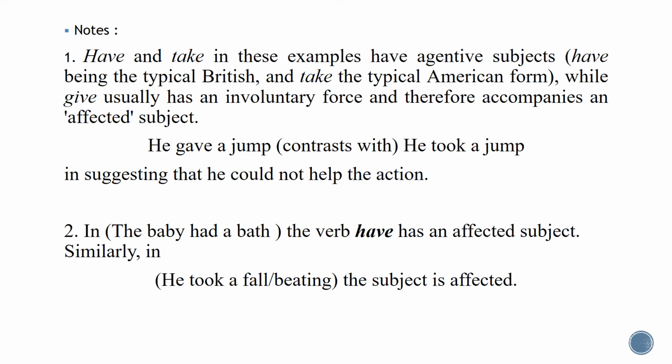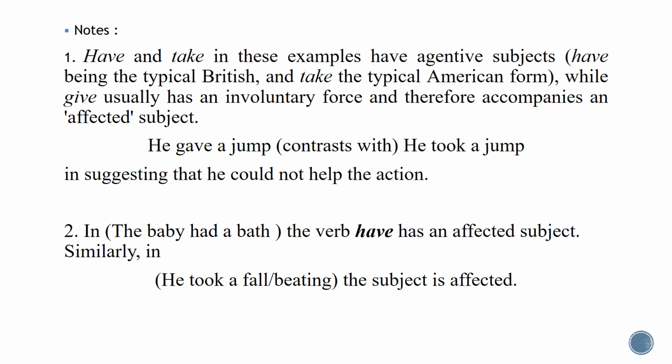Okay, so now when we say he took a beating, in note number one, we said that if your verb is take, this means that your subject is agentive. But when I say such a sentence, he took a beating, do you expect that someone can cause the action of beating for himself? Of course not.